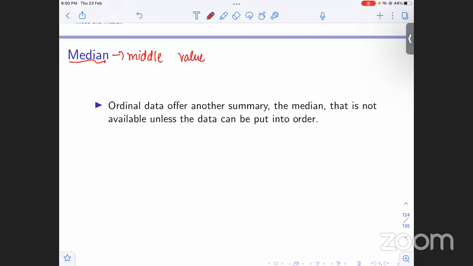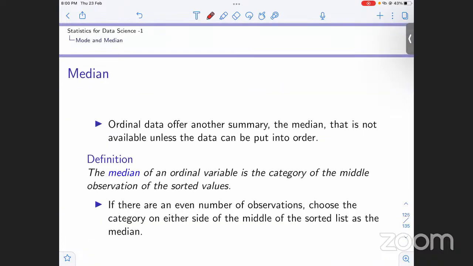So we can only find the middle value if the data is ordered. Ordinal data, in a categorical variable, offers us this measure, the median, the middle value of the data set.